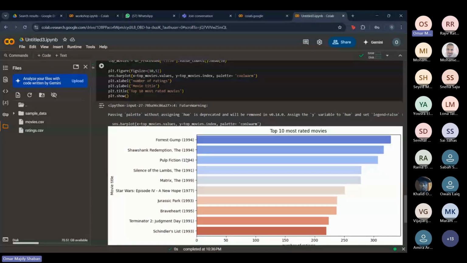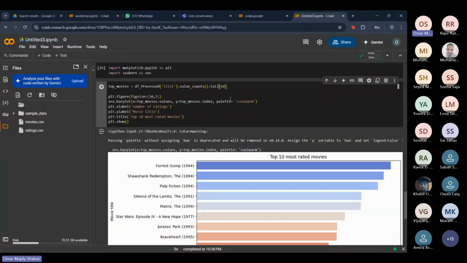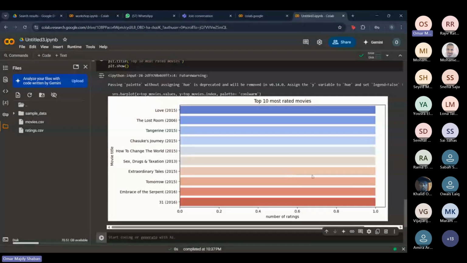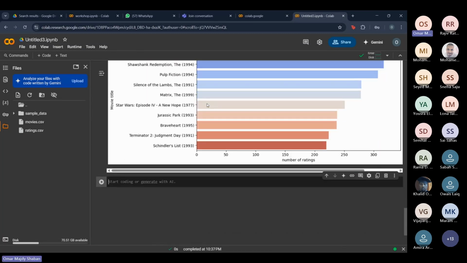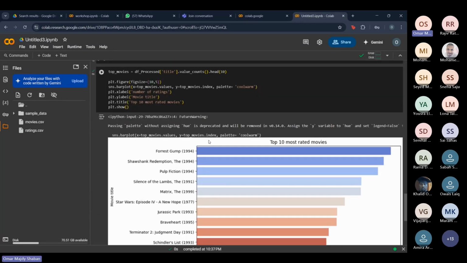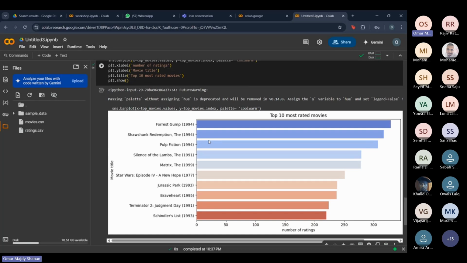And it shows the top 10 highest numbers of ratings. So for example, if you want to see the 10 lowest rated movies, we can use the tail method. Instead of head, we can delete this and put tail. Instead of showing the top of the data set, we show the end of the data set. And here it shows the lowest rated movies. So Love is the worst rated movie in this. Damn. Anyways, this is basically it for exploratory data analysis.